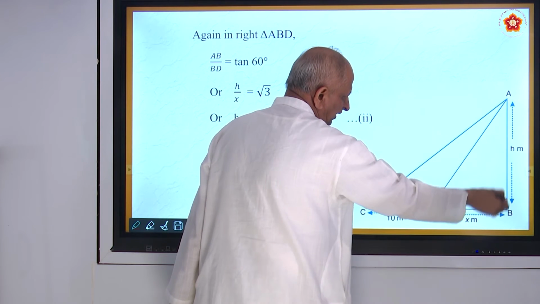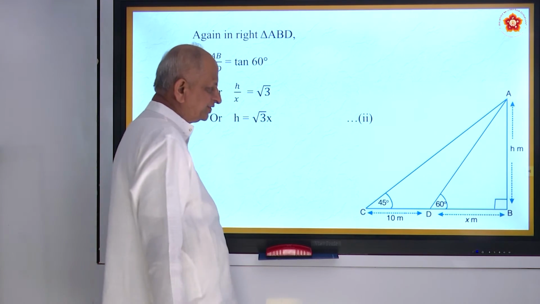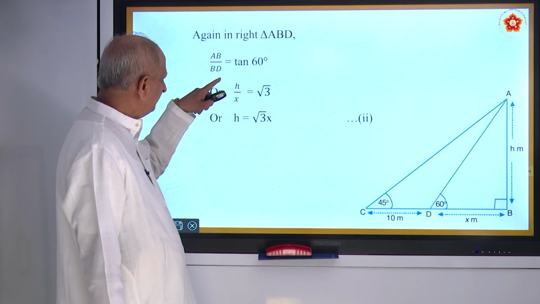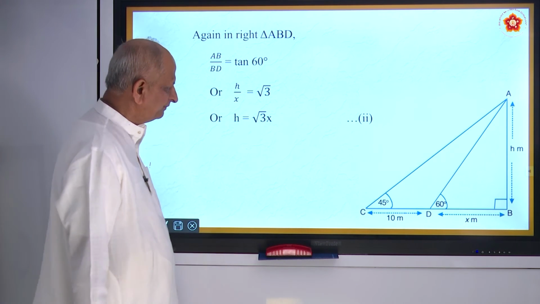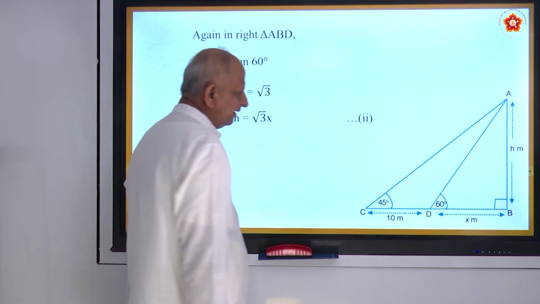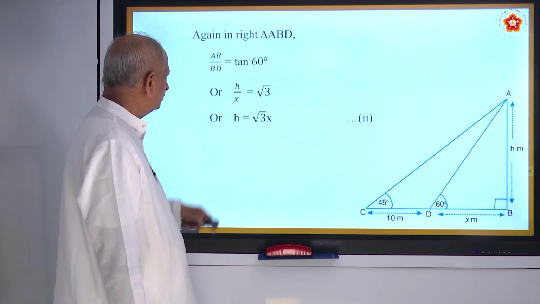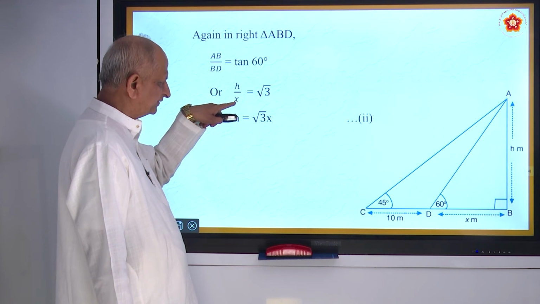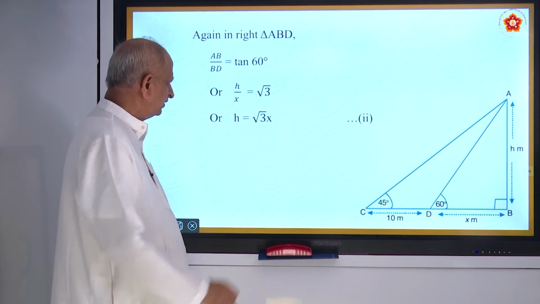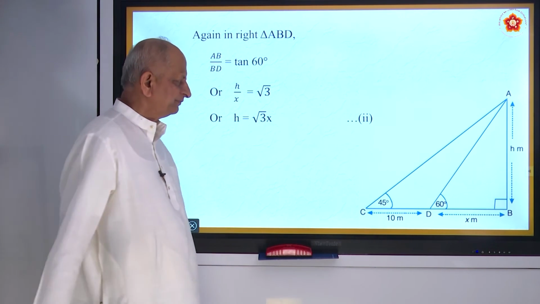Because you have to find the height of the tower, H. So tan 60 means AB by BD. AB is the opposite side, BD is the adjacent side. So H by X is equal to root 3. The tan 60 value is root 3. H is equal to root 3 X.